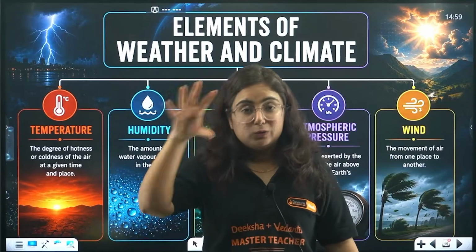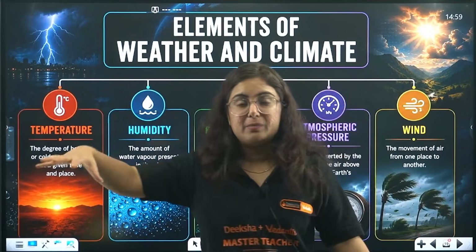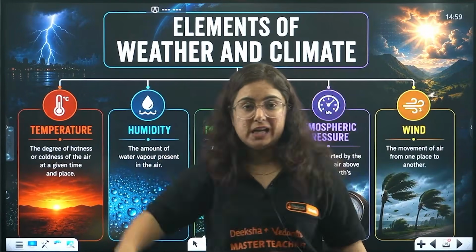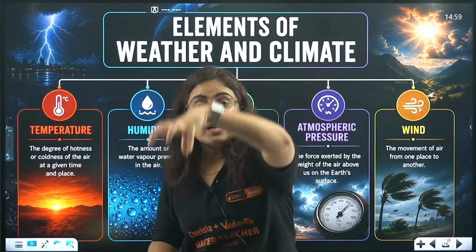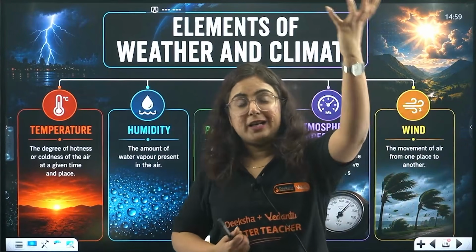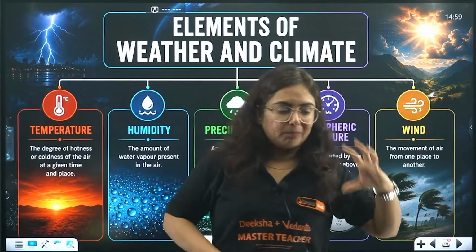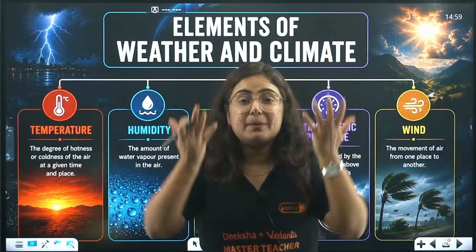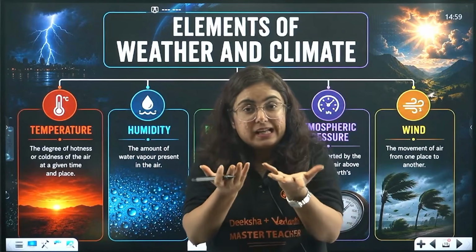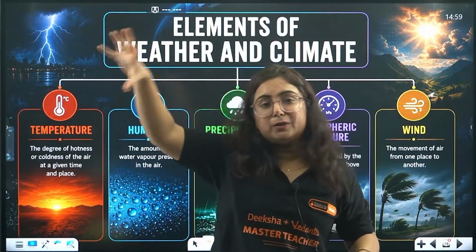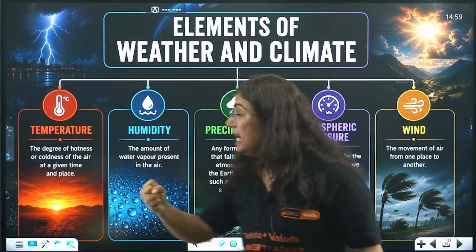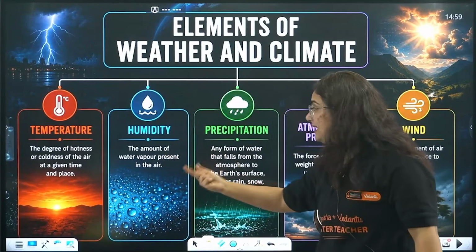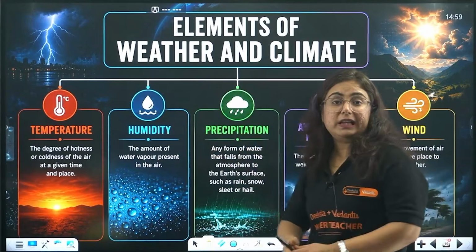But you know, beta, the water available in the surroundings, because of the heat coming from the sun rays, what happens? That water evaporates and changes its form. From liquid, it gets transformed to gaseous form. And what is that known as? Water vapors. Arey bhai, where are those vapors? They are in the layer of atmosphere. So beta, the amount of water vapor present in the atmosphere defines humidity.